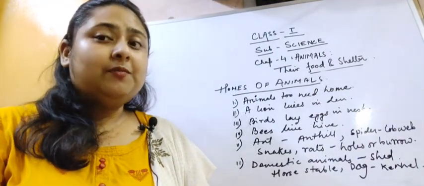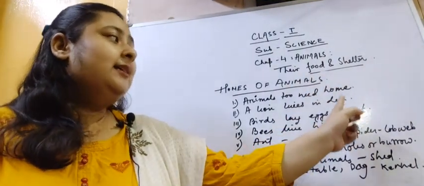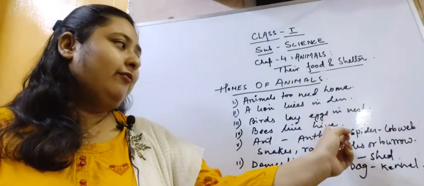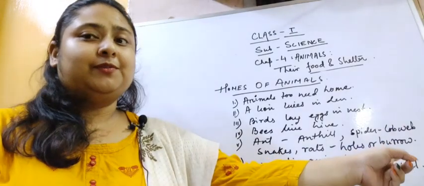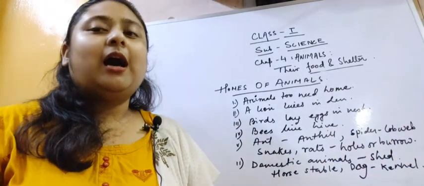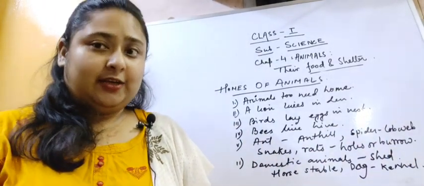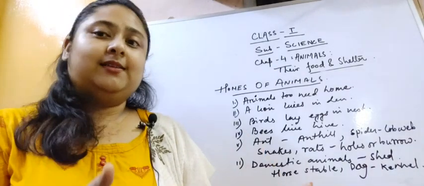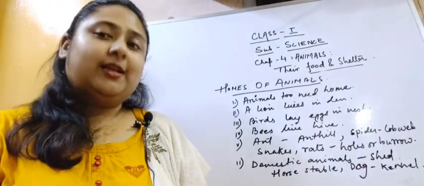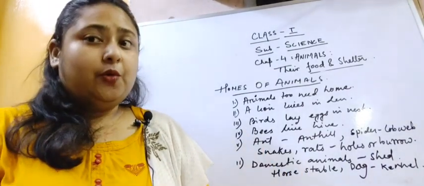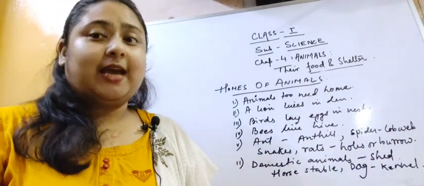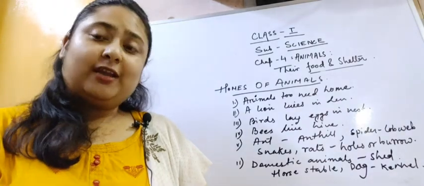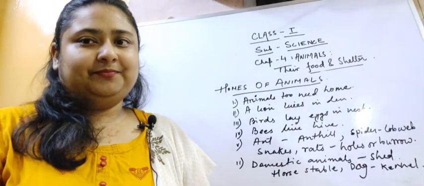So natural homes are den, nest, hive, anthill, cobweb, holes and burrows. These all are present naturally in the nature, or the animal makes it for its own shelter. So these are called natural habitats or natural shelters.